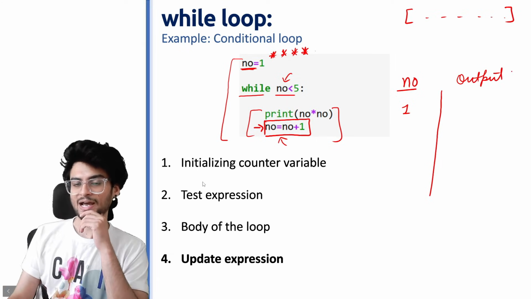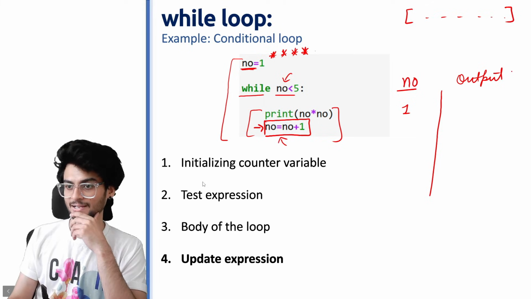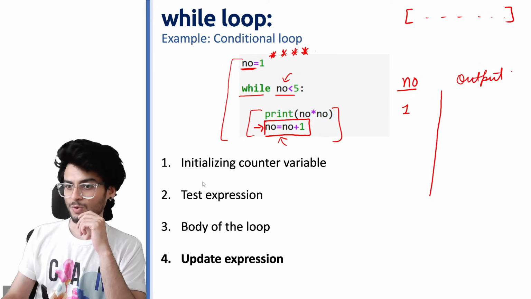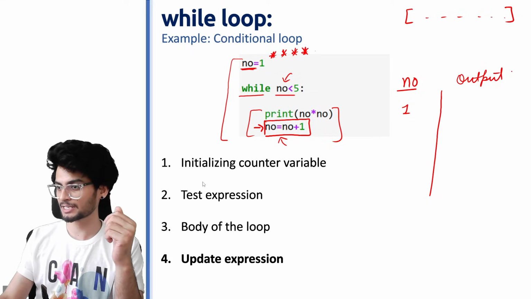सबसे पहले the value of no is 1. Is this condition true? No is 1, 1 is less than 5, it is true. So we can go inside the loop. Once we go inside the loop, it is printing no square. No square is nothing but 2.